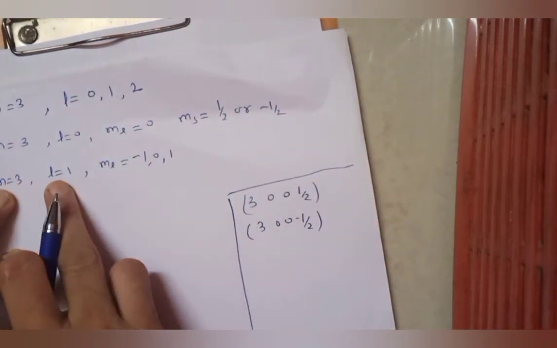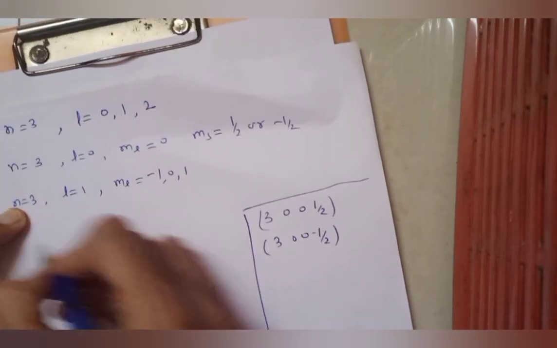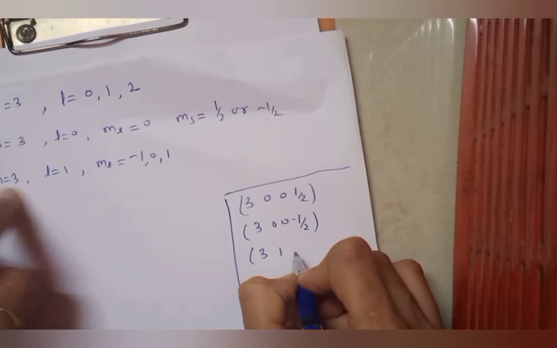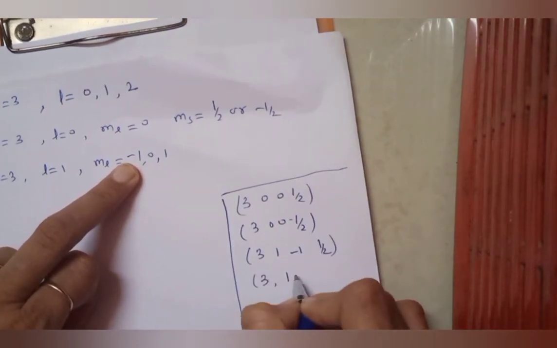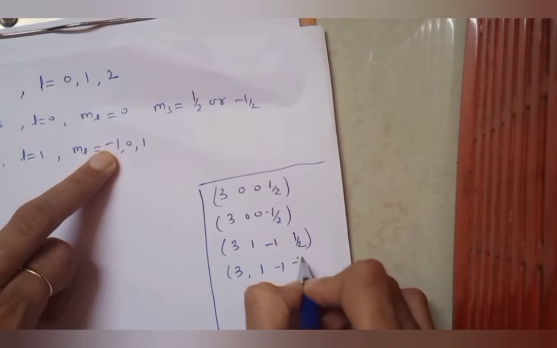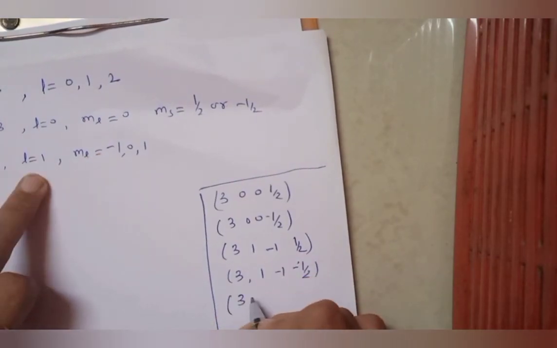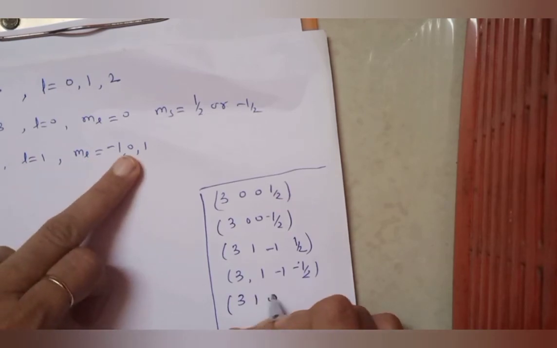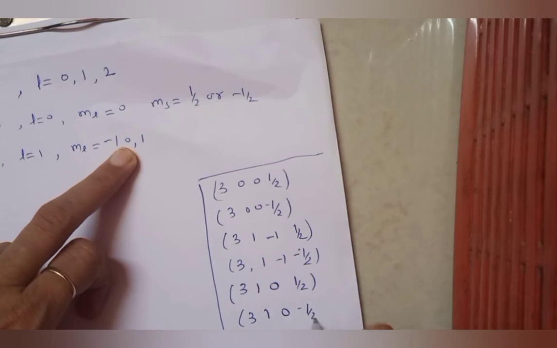Here n is equals to 3, 1, minus 1, this is one combination. So 3 1 minus 1 plus half, 3 1 minus 1 minus half, this is the second combination. Then 3 1 0 half, 3 1 0 minus half.